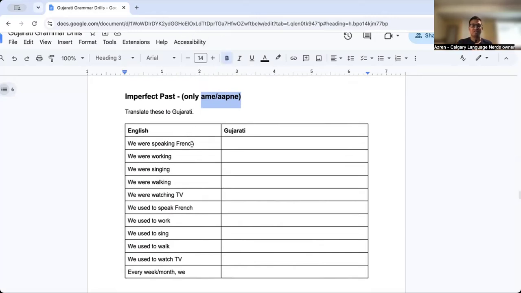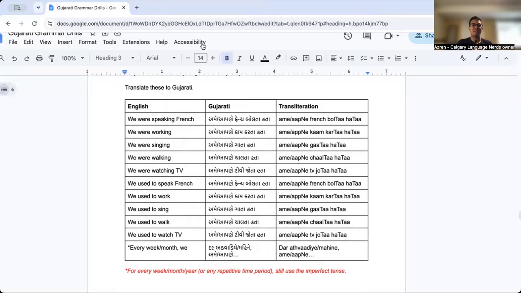So let's look at the answer key. Again, nothing crazy, pretty straightforward. Ame or apne, boltata, kartata, gatata, chaltata, so on and so forth. Pretty straightforward stuff here.